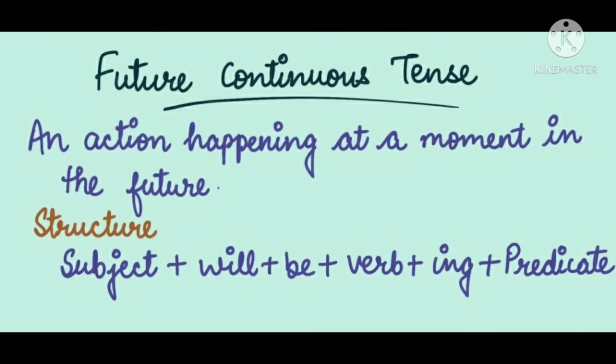Now this is about future continuous tense, an action happening at a moment in the future. Now if we talk about the action that is going to happen in the future, so the structure of this continuous tense is subject plus will be plus verb plus ing plus predicate. In this, no matter whether the subject is in singular form or plural form, you have to use will be in your sentence and ing will be added to the verb.